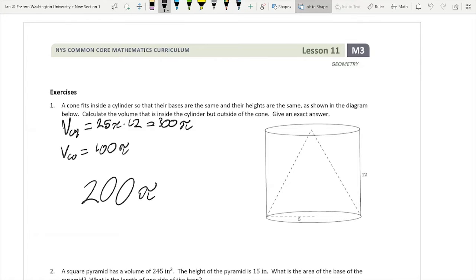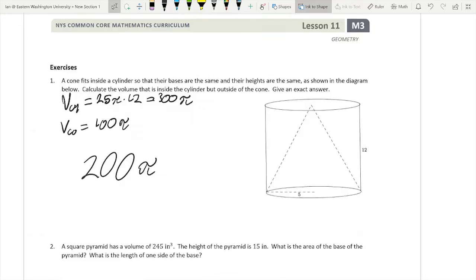I hope that makes sense, guys. We're just taking the volume of the cylinder and subtracting the volume of the cone from that.